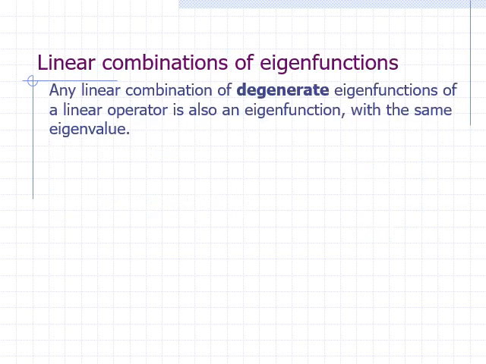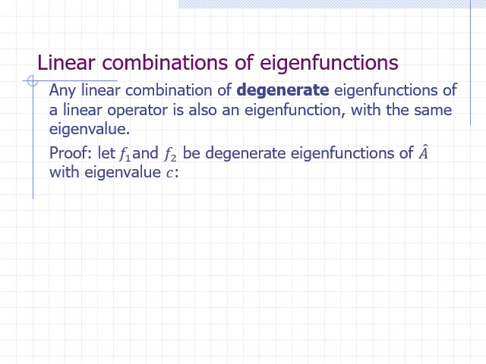Any linear combination of degenerate eigenfunctions of a linear operator is also an eigenfunction with the same eigenvalue. Here's the proof. Let functions f1 and f2 be degenerate eigenfunctions of operator A. This means that operator A applied on function f1 yields c times f1, where the constant c is the eigenvalue. Similarly, A hat f2 is equal to c times f2. In both cases, the eigenvalue is the same because f1 and f2 are degenerate.